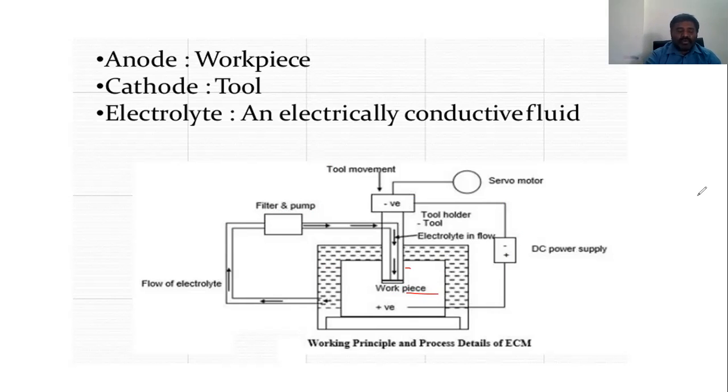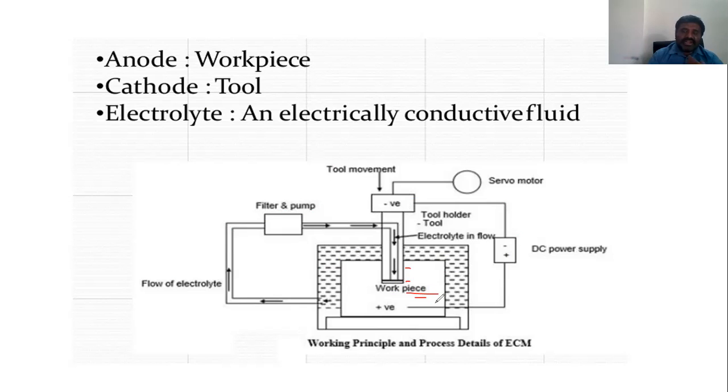A very important point is that we have to maintain the gap between the tool and the workpiece, about 0.05 mm, so that the electrolysis process can be carried out here.